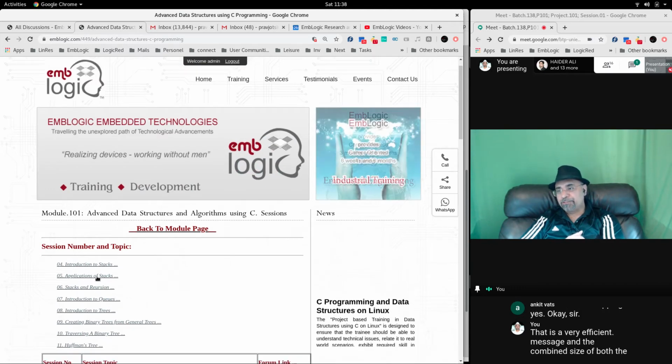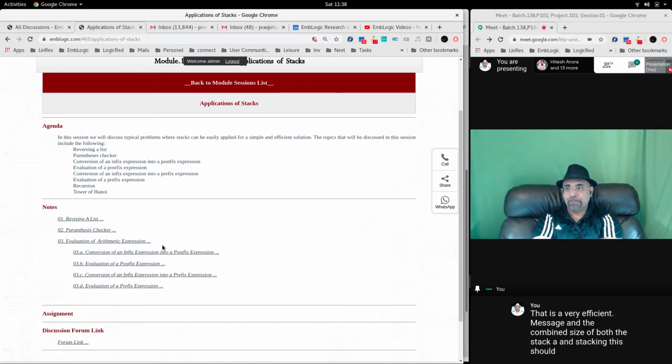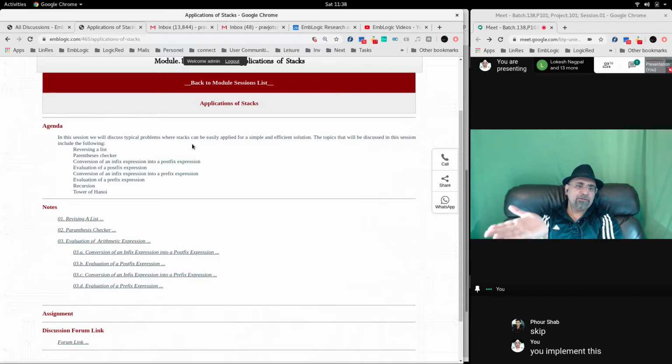So applications of stack is a real place where we start this module. In this session, we will discuss typical problems where stacks are actually used, and this is your interview stuff. Now if you go for an interview, things will start from here. Can be easily applied for a simple and efficient solution.